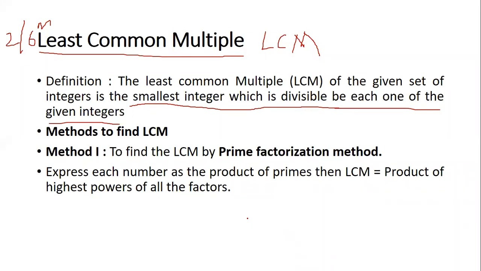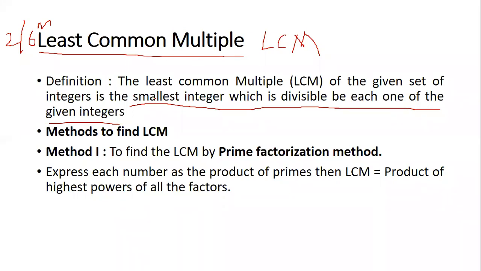Few numbers will not be divisible by 2, they will be divisible by 3. In that case, start from 3. See the smallest integer by which you can divide the number, and then go on and divide the number. Whatever is left at the end, we will consider later. So that is least common multiple. Least means smallest, common means which is there in everything, and multiple.